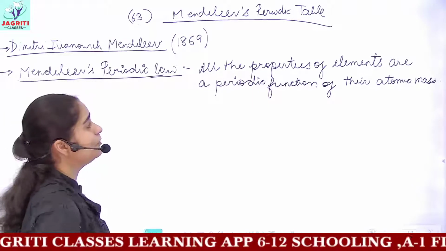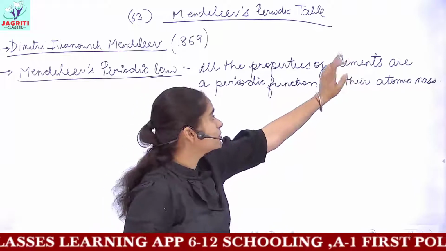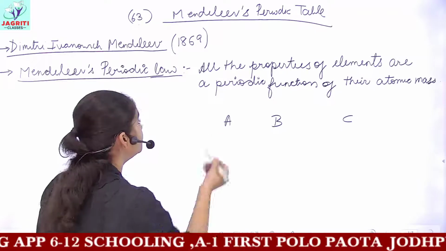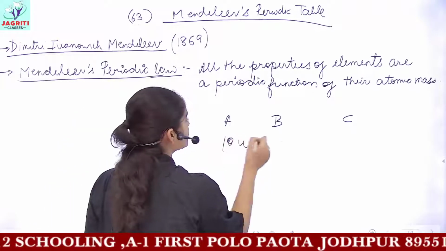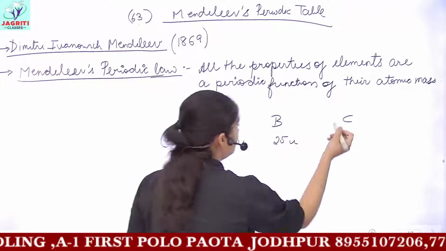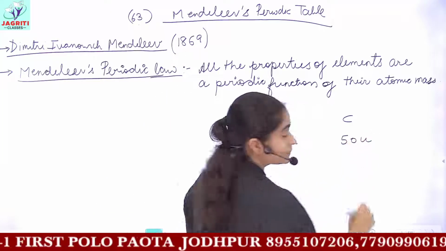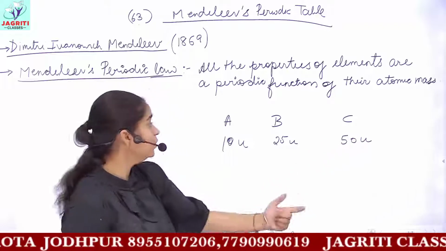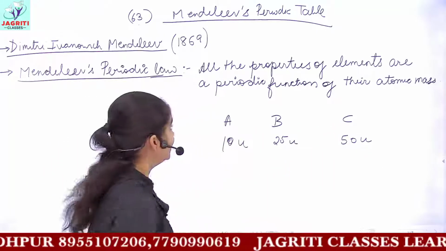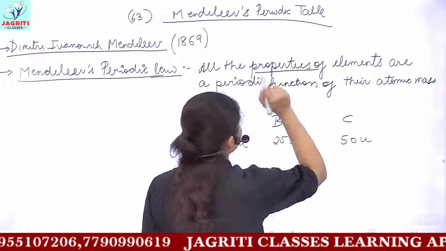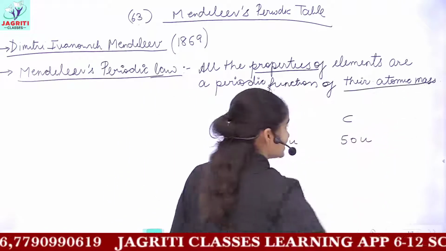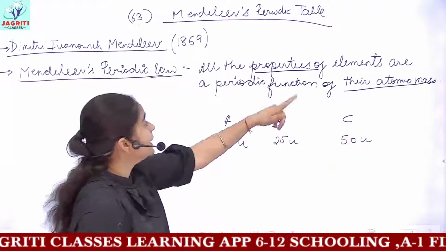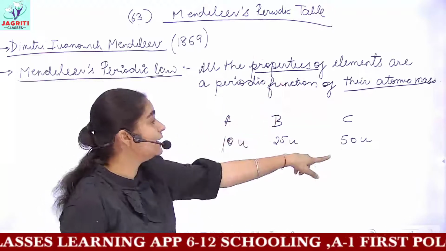This law means that if you are considering particular elements, let's suppose we have 3 elements with us, A, B and C. If I told you that the mass of A is 10 units, the mass of B is 25 units, and with C we have a mass of 50 units, then Mendeleev said that all the other properties will be a periodic function of their atomic mass. That is, if you see a trend of increase or decrease in atomic mass, then other physical and chemical properties would be related to their mass.